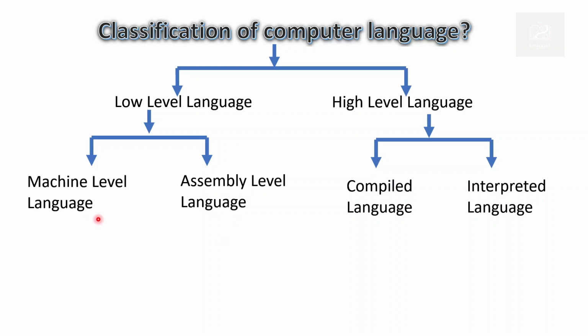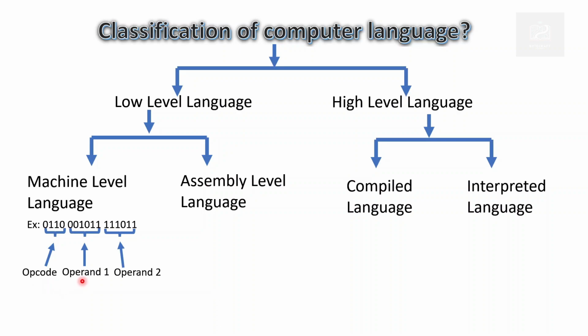Now let's understand some examples of machine level language. So this is the form of machine level language. This is very raw binary information which the machine can directly execute. Here in this example we have three segments of binary code. The first segment represents opcode, the second segment represents operand 1, the third segment represents operand 2. Now this first segment is opcode, that means it represents some kind of operation that needs to be done by the computer.